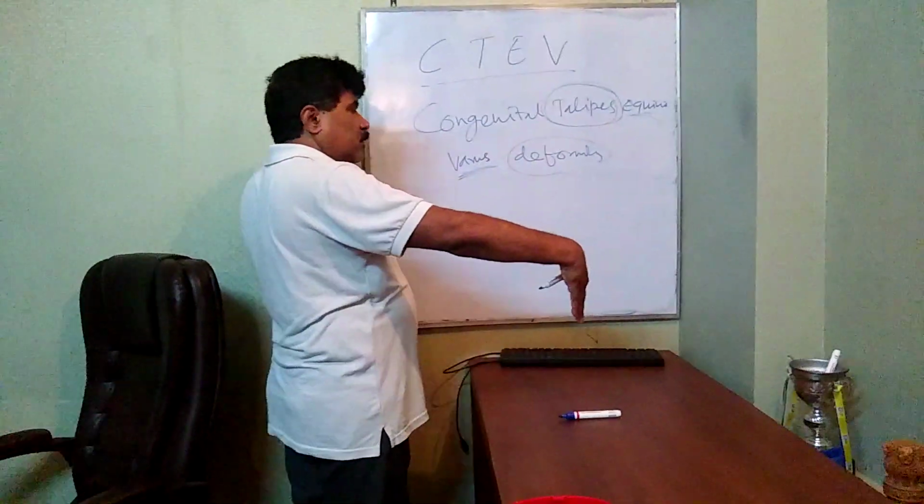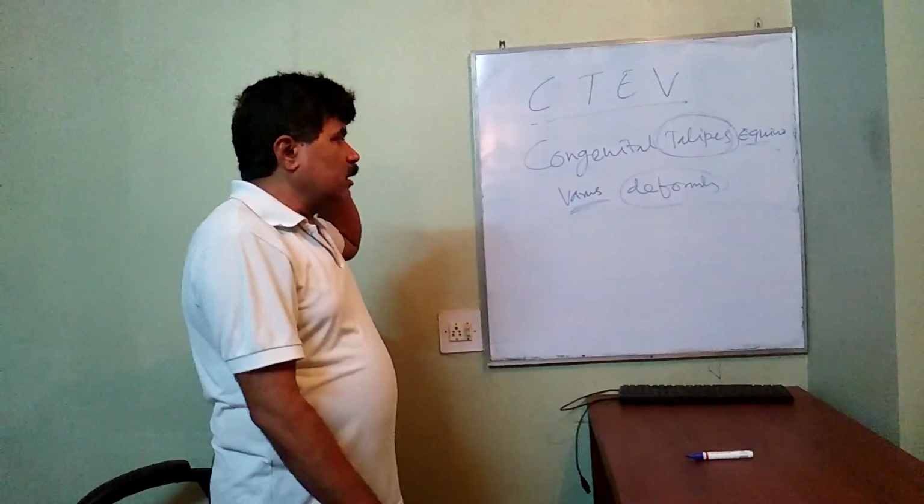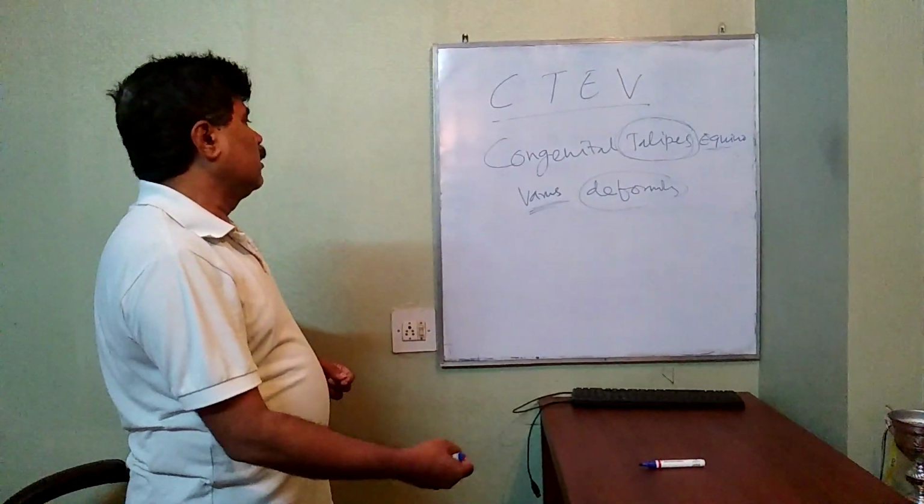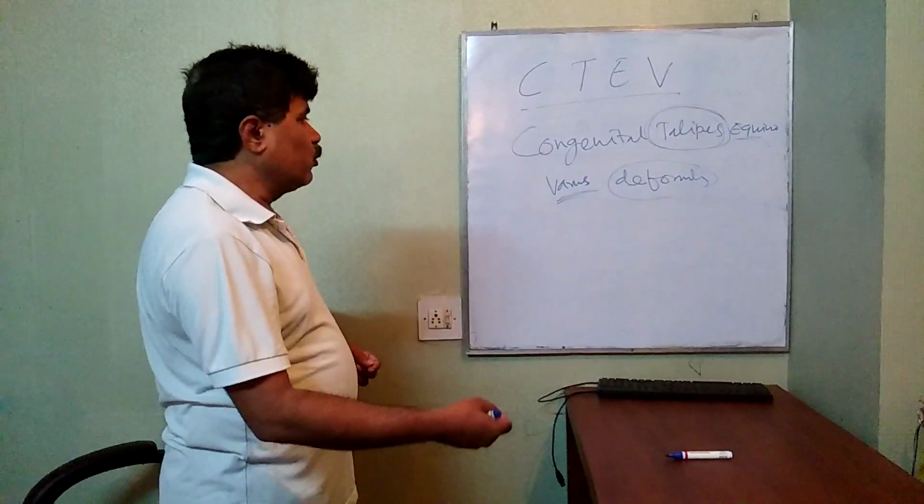Equinus means like a horseshoe, and in varus the heel goes into varus.